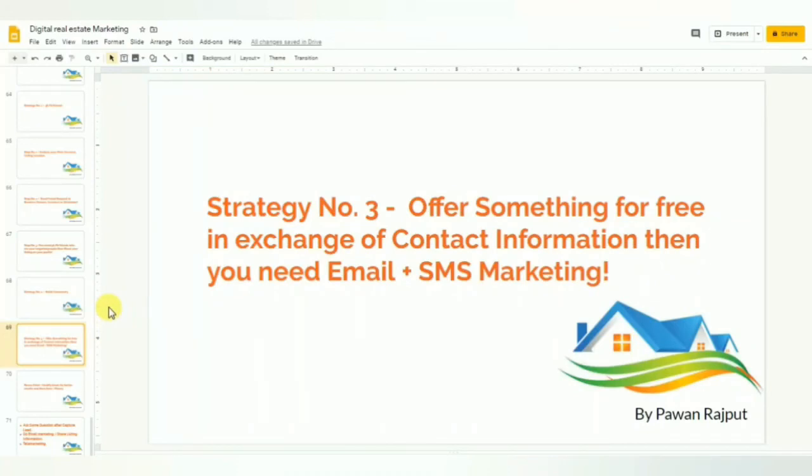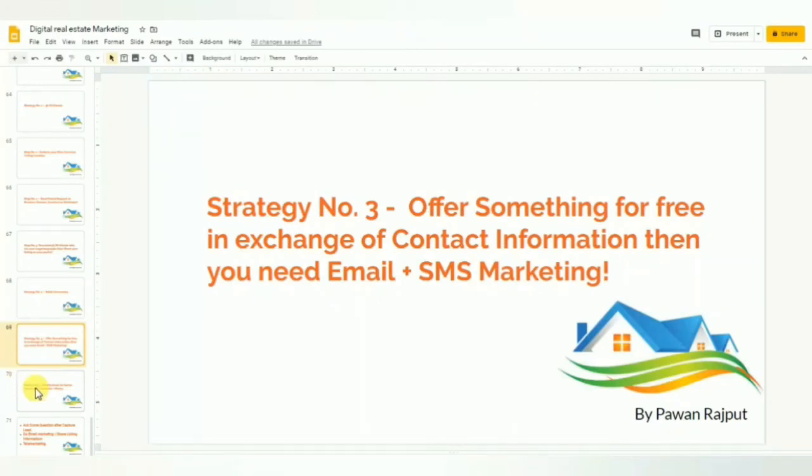So you can create a free ebook, a free teaching system, or anything you can create for free and offer it to people in your targeted audience, and then you do email plus SMS marketing. Simple. In SMS and email marketing, you just market your listing and your value information. These 3 strategies work very well, so make sure you use them in your business to generate leads for free.